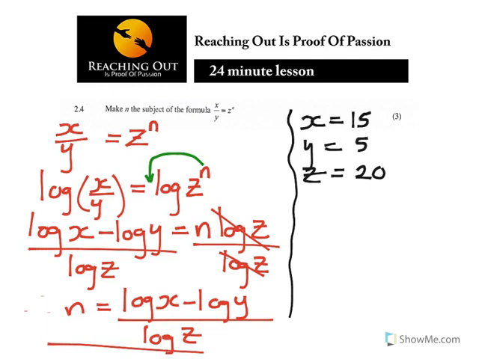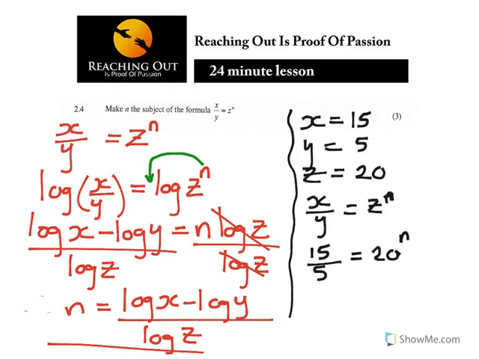So in the first one from the question, it was x over y is equal to z to the power n, remember. So now what is my x over y? My x over y will be 15 over 5 is equal to 20 to the power of n, right?